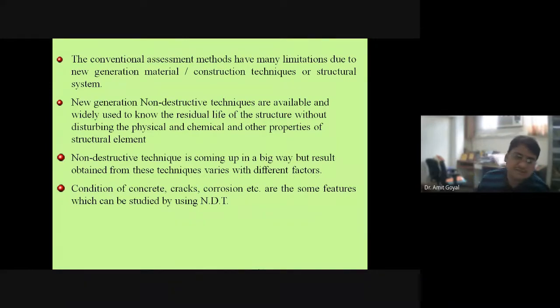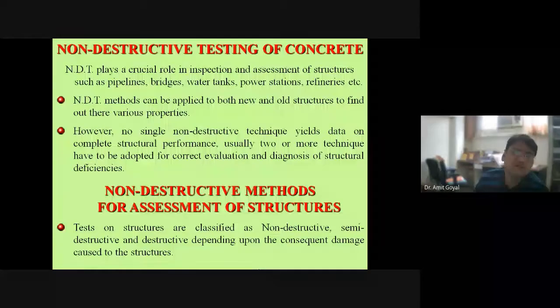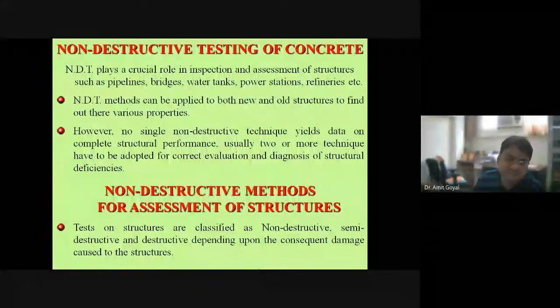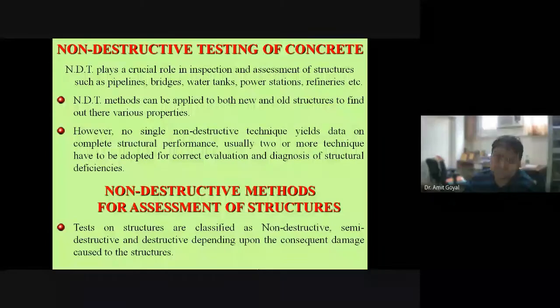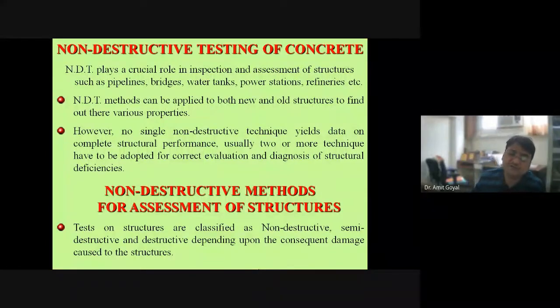So that is how non-destructive testing plays a vital role, and is very helpful for condition assessment of our structures. In non-destructive testing, some tests are completely non-destructive, and some tests are semi-destructive in nature, depending upon the need of the assessment, because we are not in favor of destructing any part of our structures, because destruction of the structure means a lot, right?